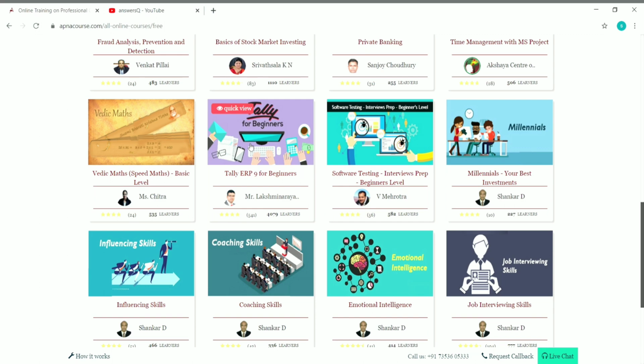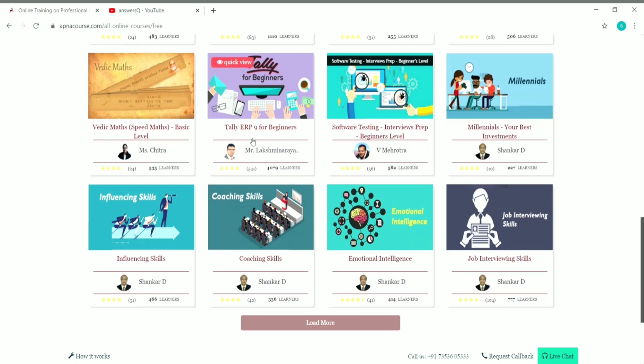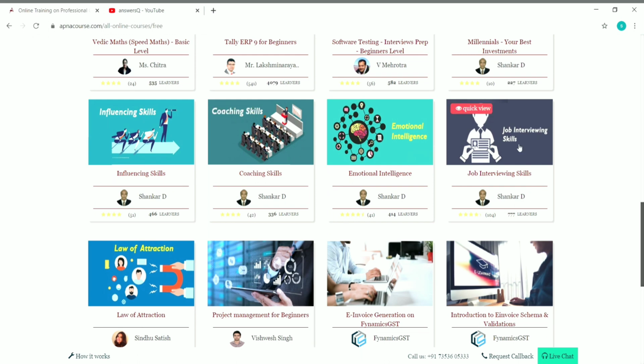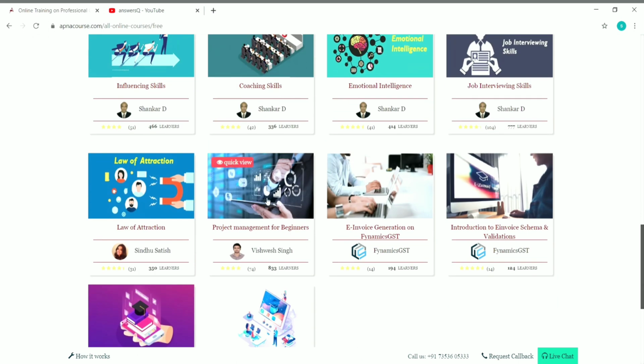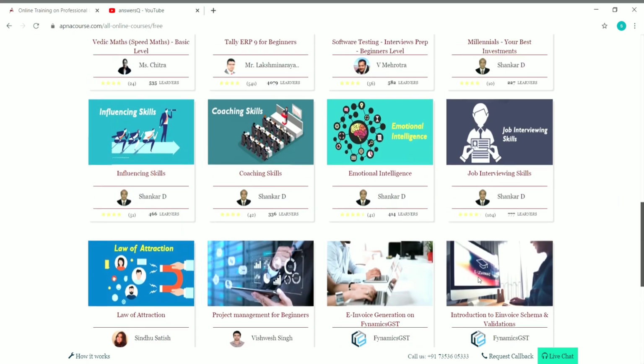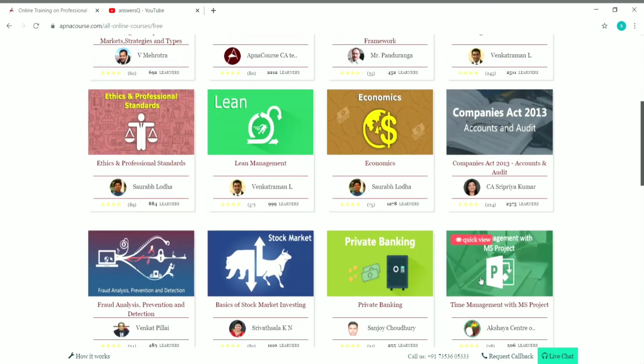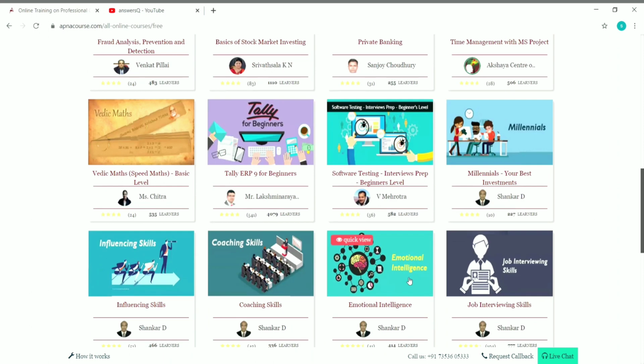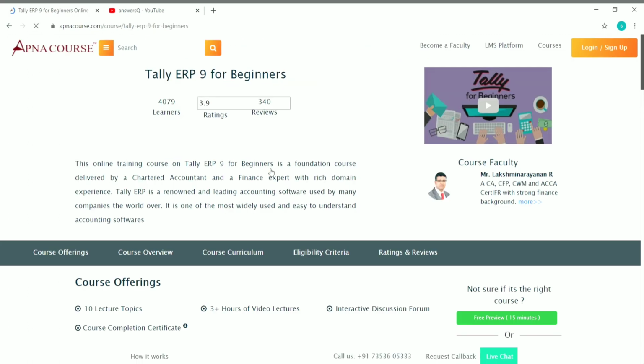If you're looking to learn about Tally, you can go for this course. And you have a coaching skills course, job interviewing skills course, and project management for beginners course. You also have blockchain for finance professionals. There are a lot of different courses across different categories on this platform. And if you want to know more about any of these courses, just click on the course name. For example, let me assume that you want to enroll in Tally ERP9. So just click on the Tally ERP9 course to see the details about that particular course.